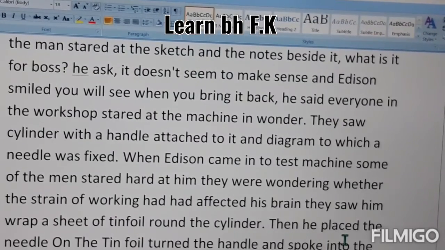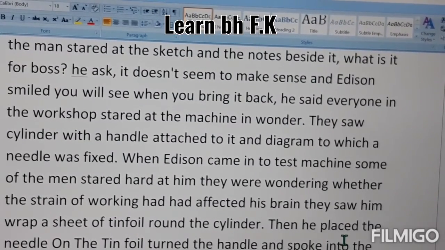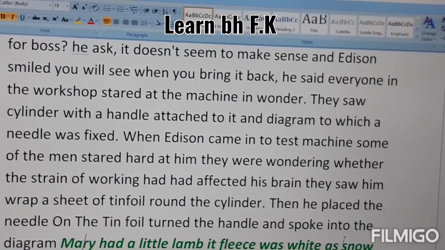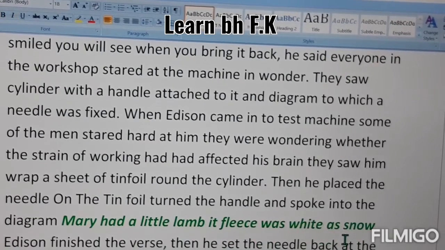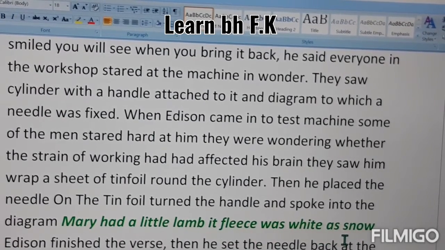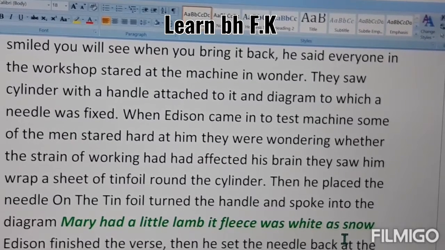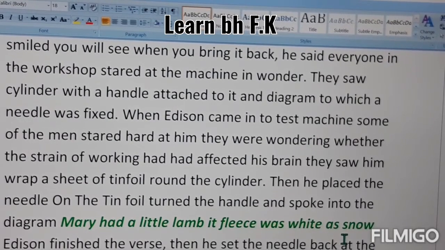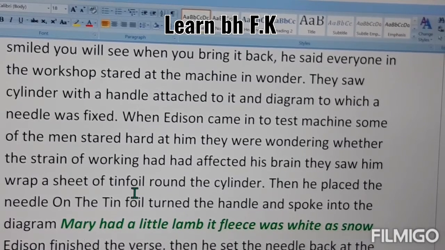Then he placed the needle on the tin foil, turned the handle and spoke into the diaphragm: "Mary had a little lamb, its fleece was white as snow." Then what happened? He made that machine, which was in the sketch, which has a cylinder and a needle.